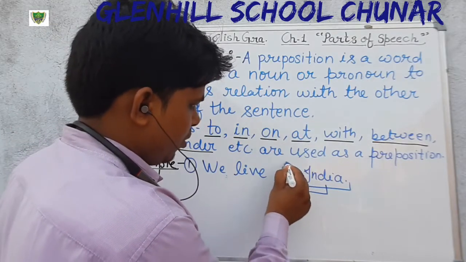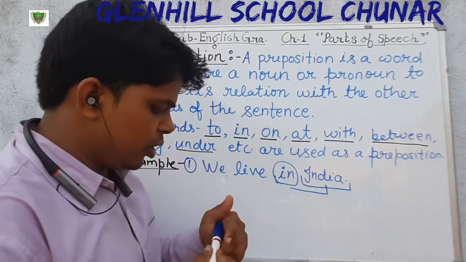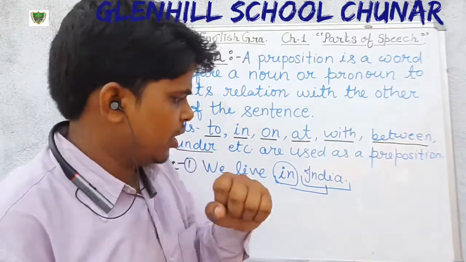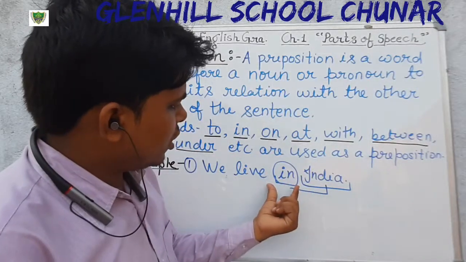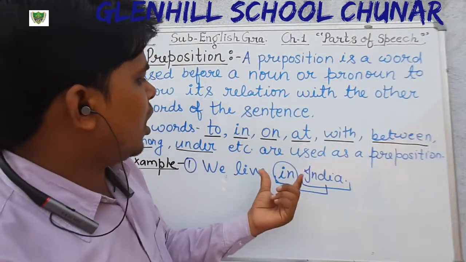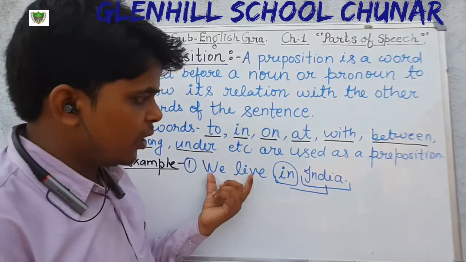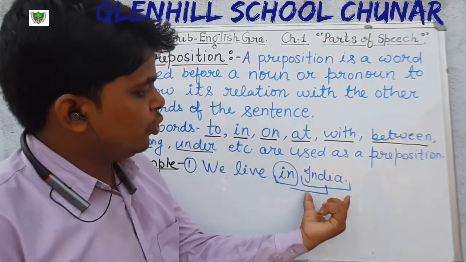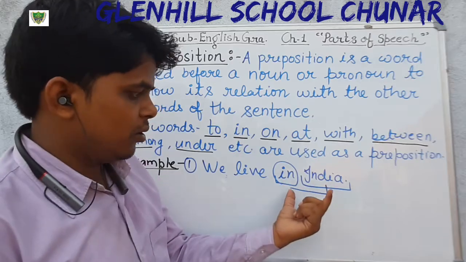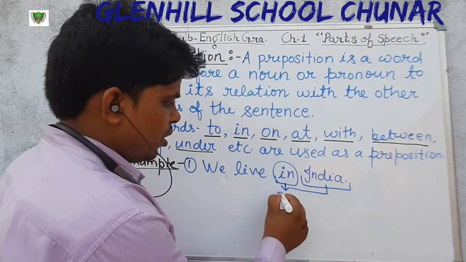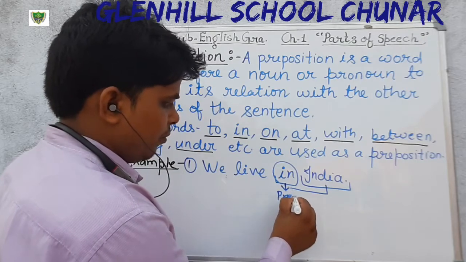In. The word in denotes the position, where we live. It also makes the relation with the other words of the sentence, we live, and it is also used before the noun India. So here in this sentence, in is preposition.